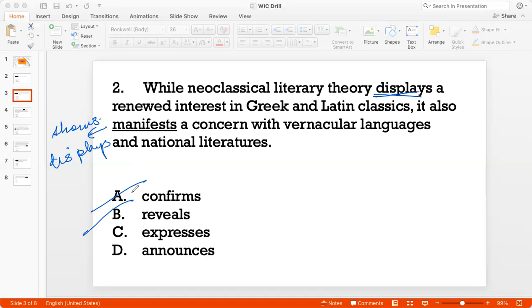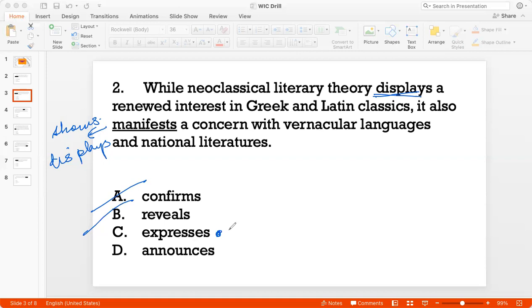So neoclassical literary theory shows a renewed interest in Greek and Latin classics, but it also shows a concern with vernacular languages. So I like option C, right? I'll keep it for now.